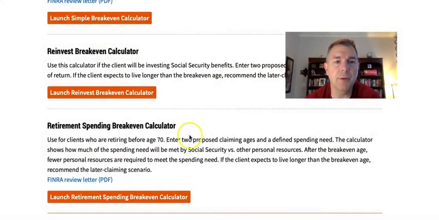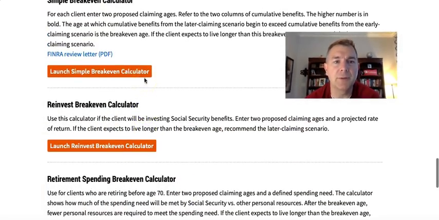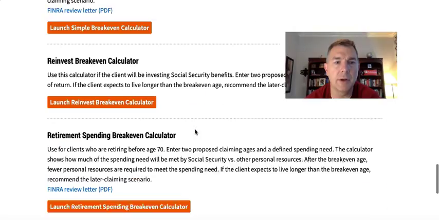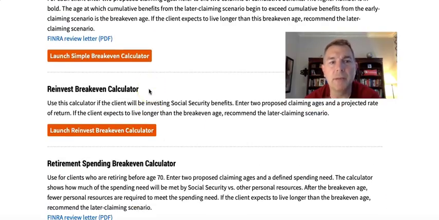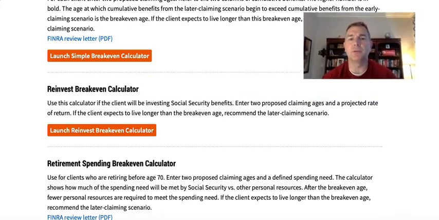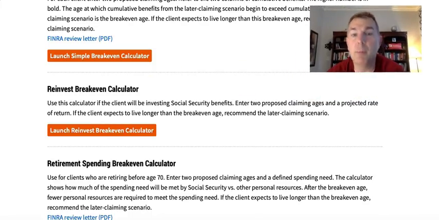Actually, it's pretty interesting. So we're going to hit the reinvest break even calculator right here. Use this calculator if the client will be investing in Social Security benefits. So let's see what we got.